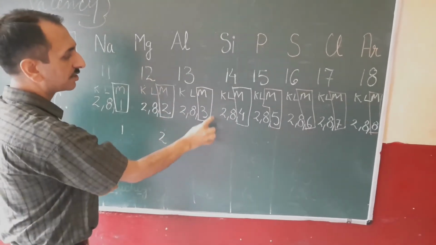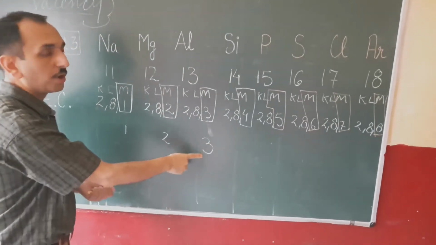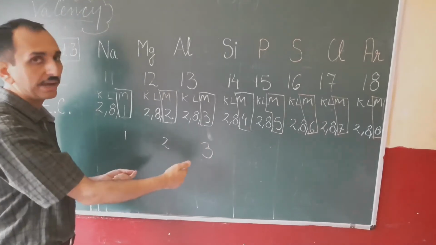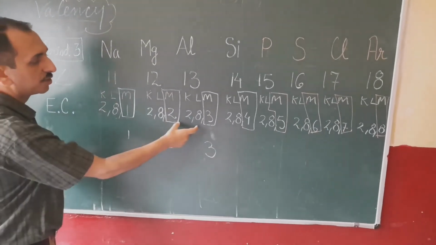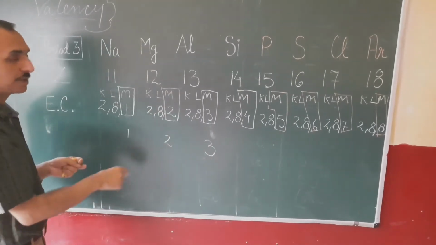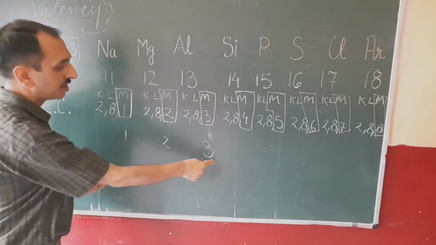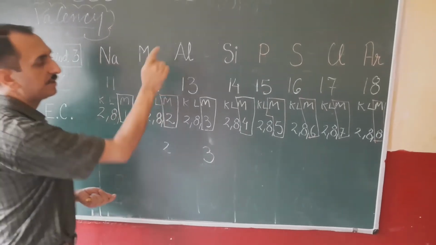Aluminium will lose how many electrons? 3 electrons. Why? To form compounds and to acquire the nearest noble gas configuration, 2, 8, that is of neon, atomic number 10, to become stable. So they will lose 1, 2, 3 electrons respectively: sodium, magnesium and aluminium.